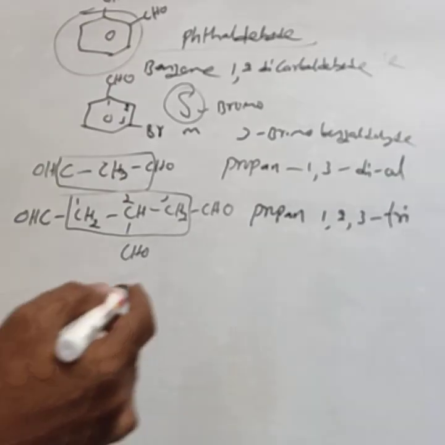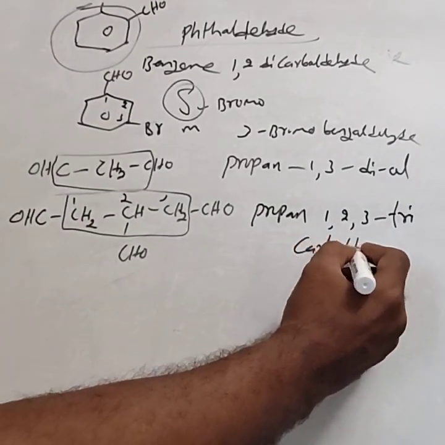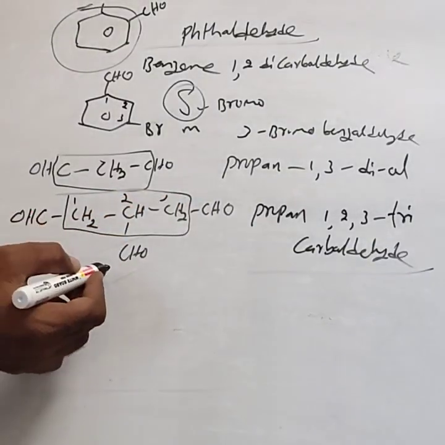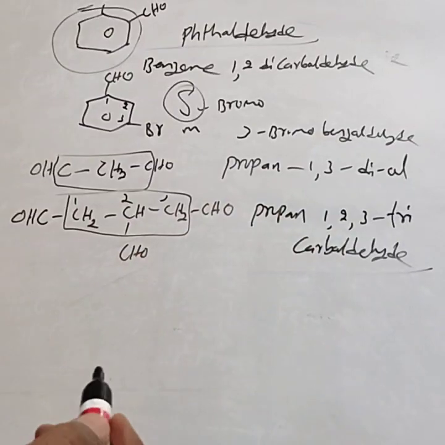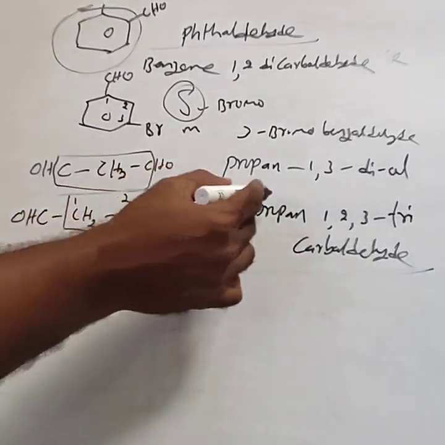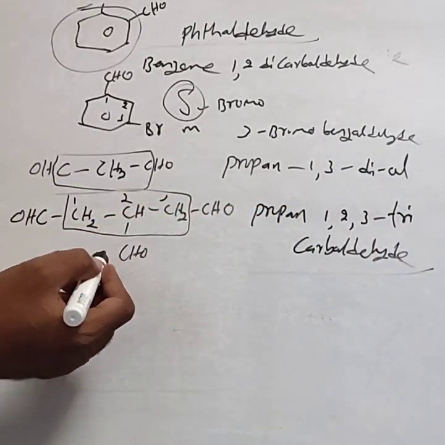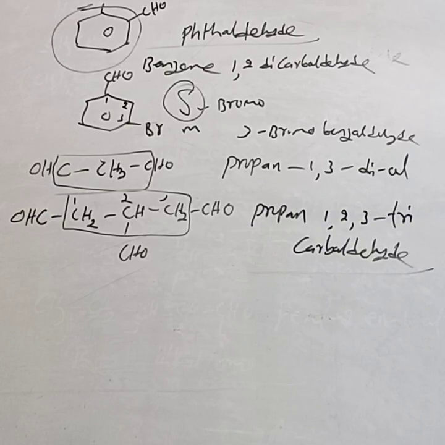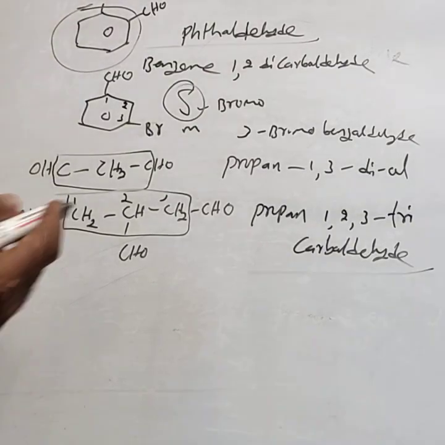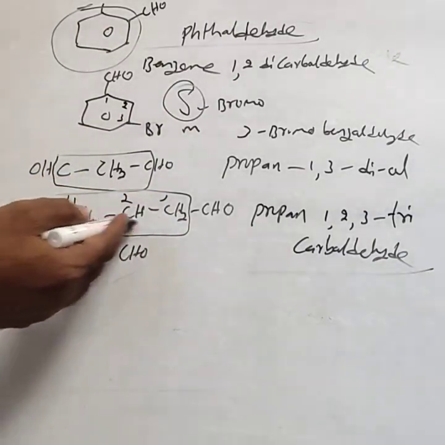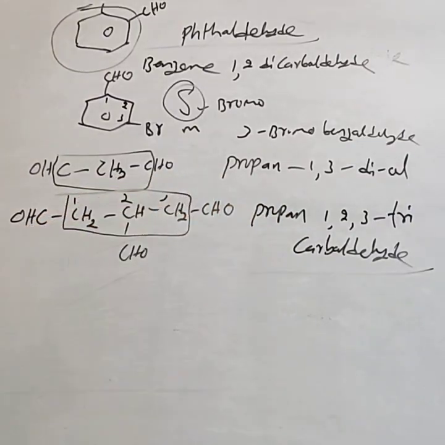Here we are not using al, instead of that carbaldehyde, because the CHO carbon is not included in the root word. Hence you have to consider tricarbaldehyde. This is also an important one. Propane 1, 2, 3 tricarbaldehyde. Why are we using this? Because the CHO carbon is not included in the root word. Hence you skip all the CHO from the root word. Consider only this alkyl part as the root word, propane. Then the CHO group as the carbaldehyde. Then it is a tricarbaldehyde. Next, this is about the aldehydes.